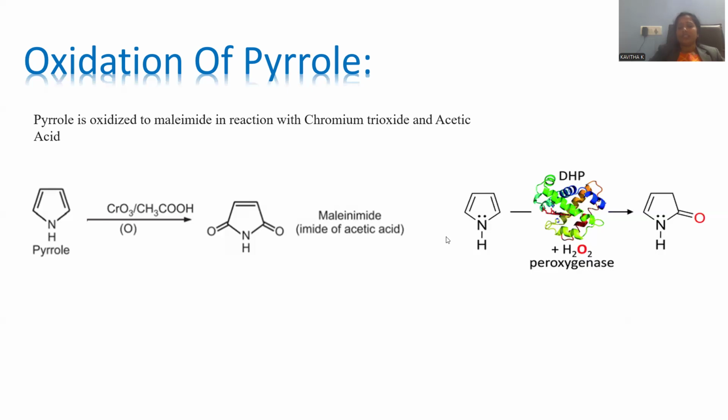Otherwise, this kind of pyrrole can be treated with hydrogen peroxide. This is another oxidizing agent, right? It is able to generate ketone only at position number 2, right? So this is the way a cyclic amide, a lactam, will be generated by treating with hydrogen peroxide. This is a somewhat higher oxidation. This is a somewhat lower oxidation that is possible. This is regarding oxidation of pyrrole.